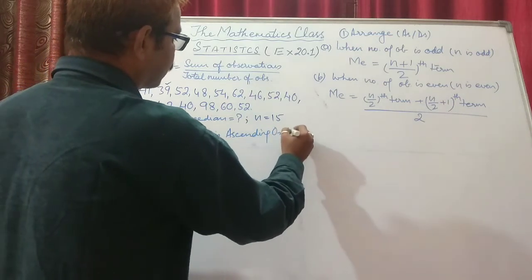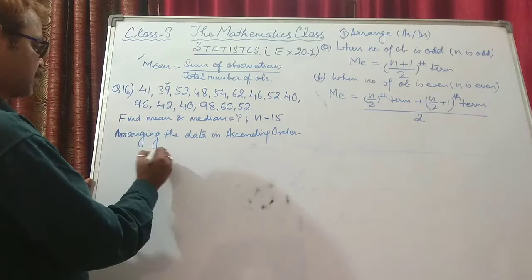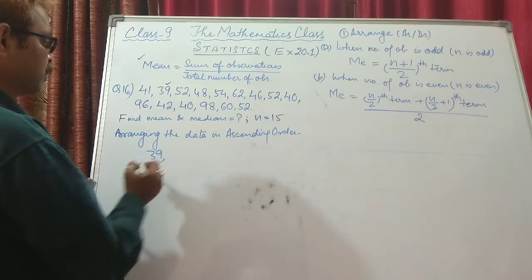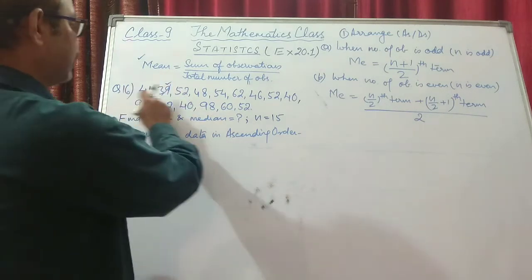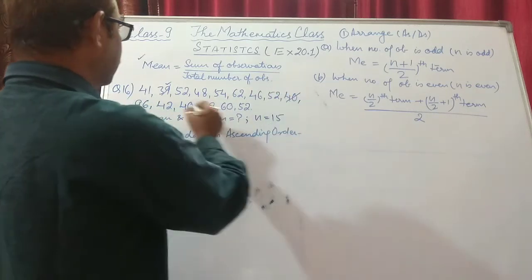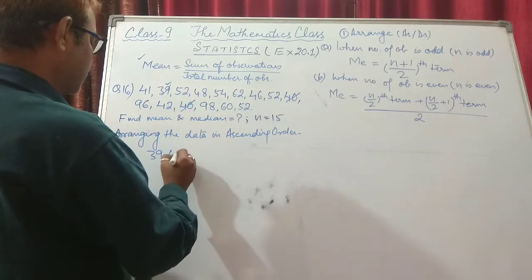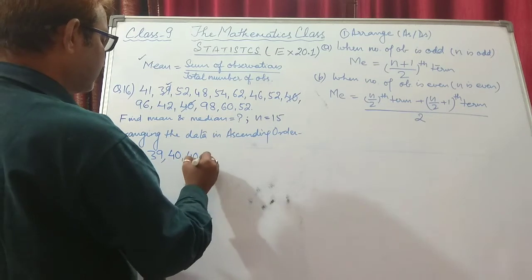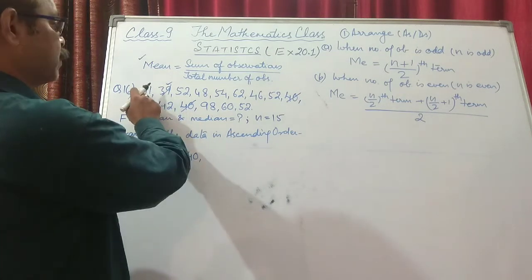Now the smallest one is 39, so 39 comes first. Then 40, 40. 2 times is 40. Then 41 is there.